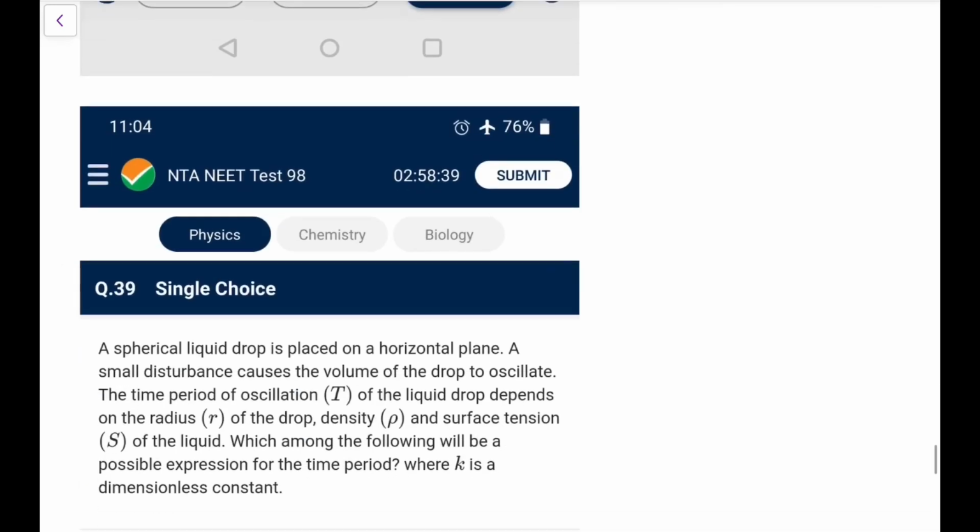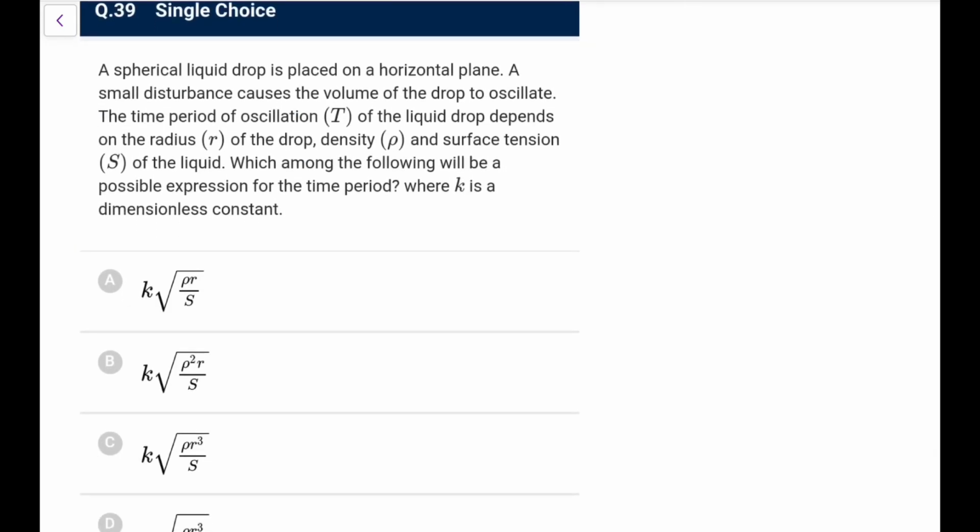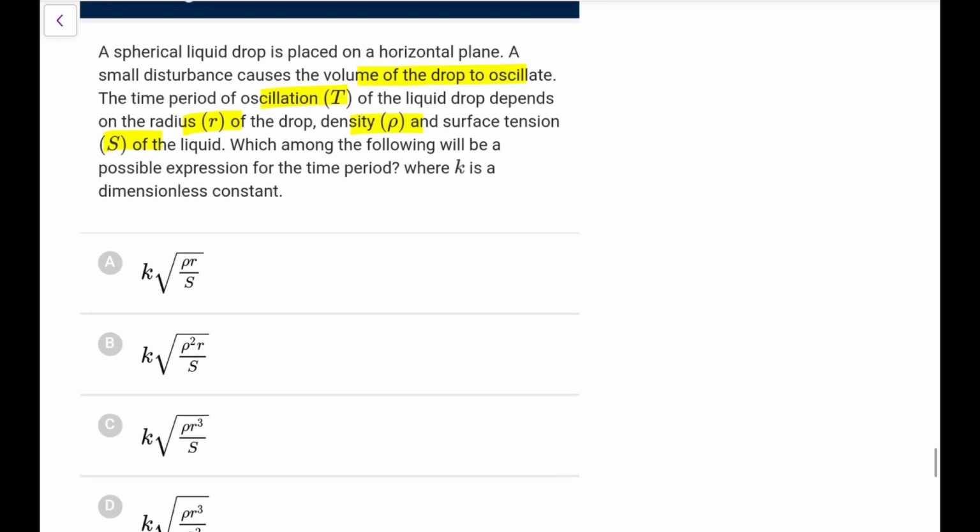Next. A spherical liquid drop placed on a horizontal plane. A small disturbance causes the volume of the drop to oscillate. The time period of oscillation of the liquid drop depends on radius, density and surface tension. Which among the following will be a possible expression based on dimensional analysis? I think that is what it wishes. So dimensionally, what could the time period be? So let's say T is proportional to R to the power a, rho to the power b, S to the power c.